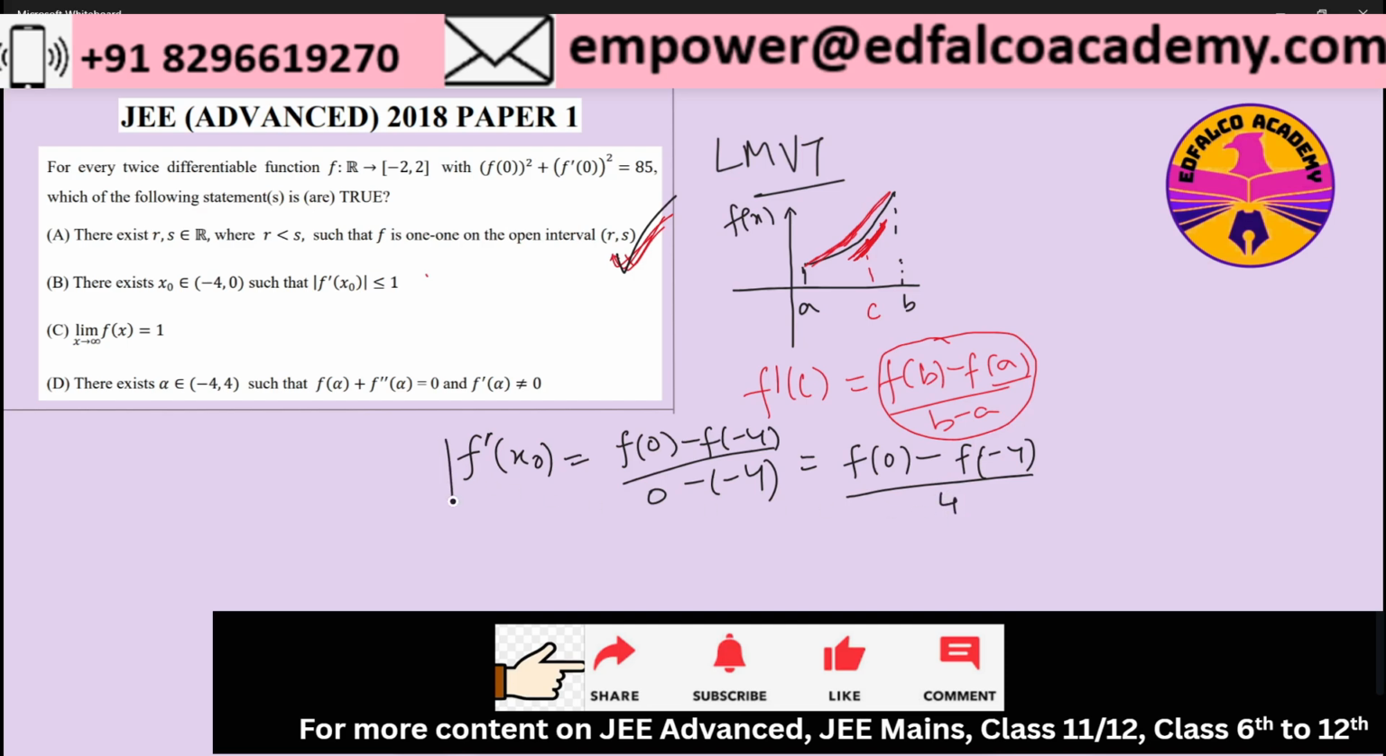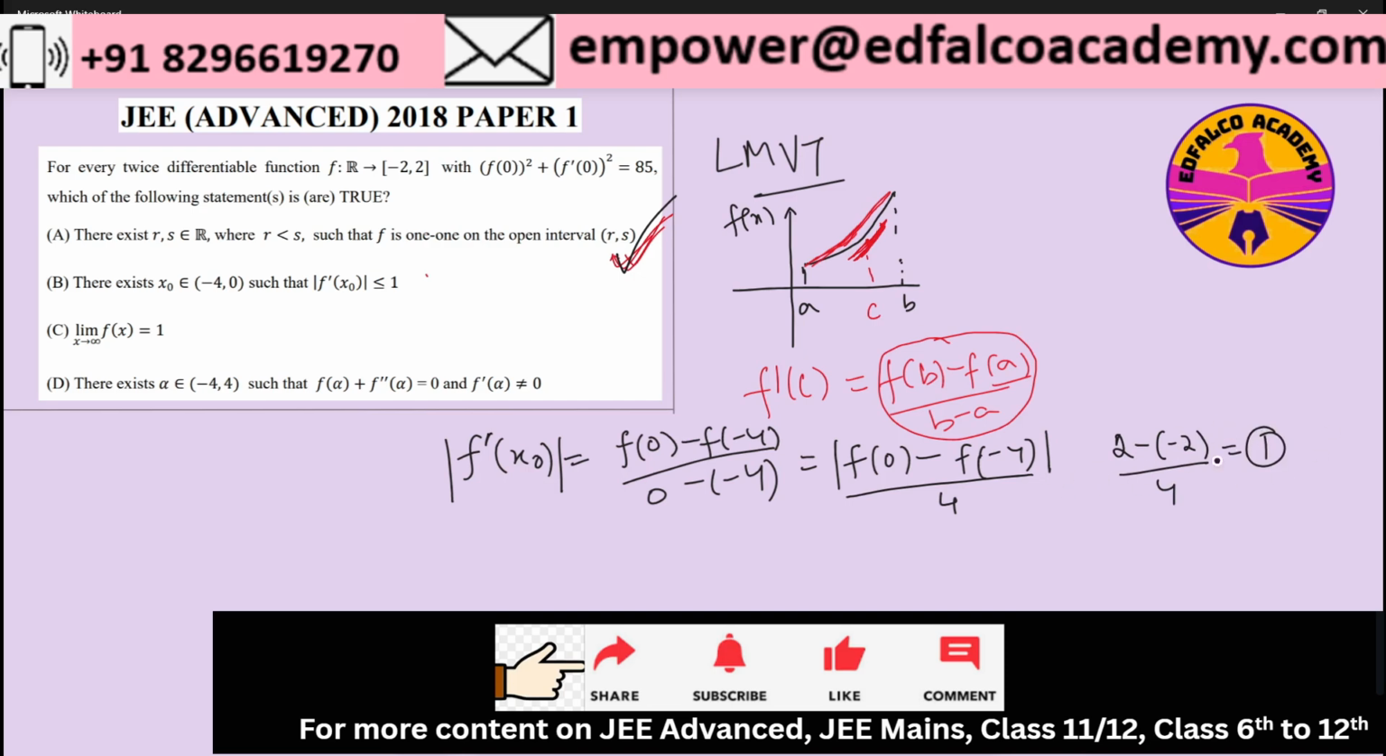Now if I take the modulus on both the sides, the value of mod of f dash x naught will be equal to mod of f of 0 minus f of -4 upon 4. Now let's see what is the value that is coming for the numerator. F of 0 can take the maximum value of 2. F of -4 can take the maximum value of -2. In that case, the maximum value of the numerator will come equal to 2 minus of -2 by 4, right? This is the maximum value I can get, which is equal to 1.